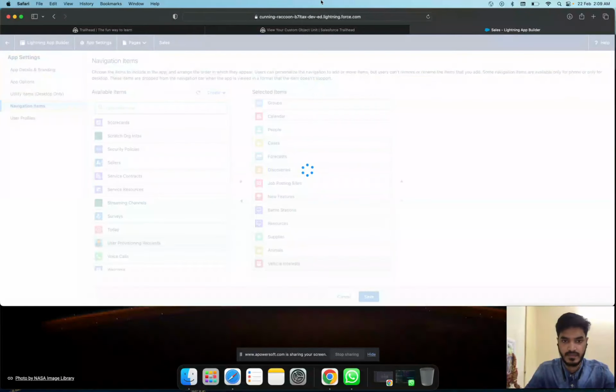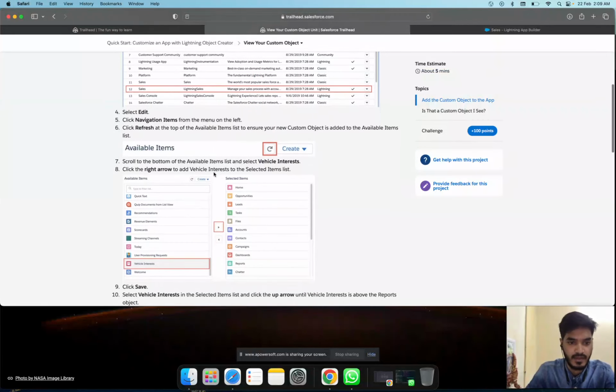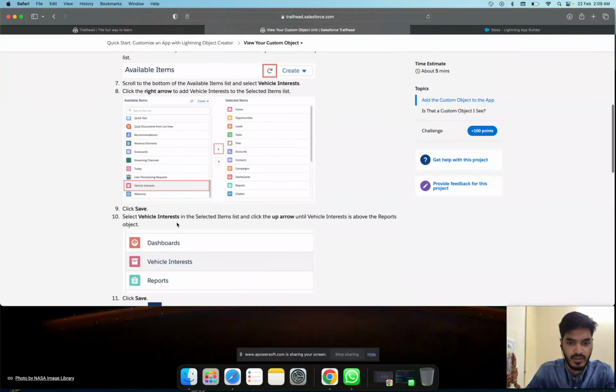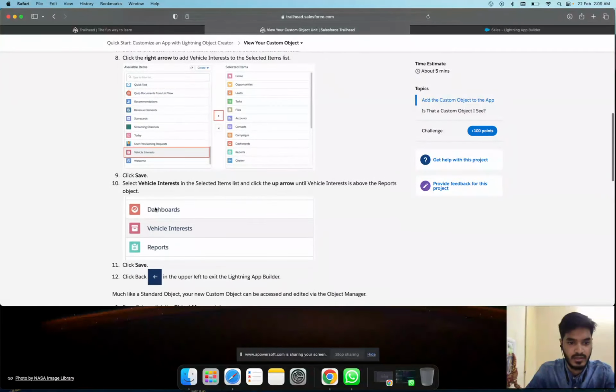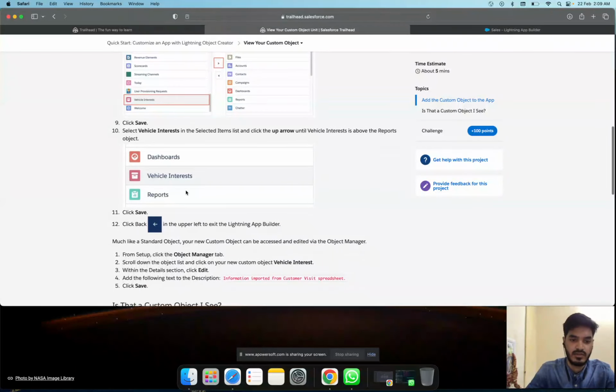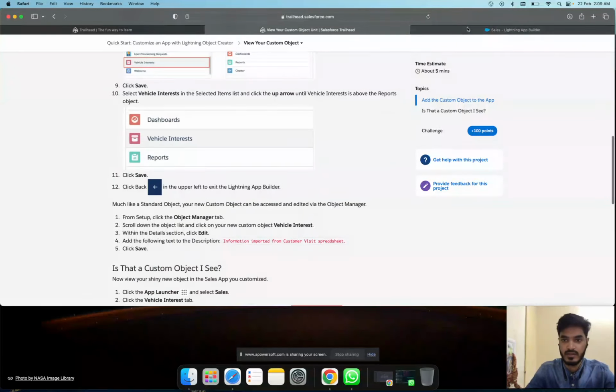Okay, and after that refresh this page. Okay, we already refreshed. Okay, we have all added it, and click the up arrow. Okay, dashboard, object manager, click on save, back to upper left. Okay, and go to the back menu. Object manager here, and after that tab.